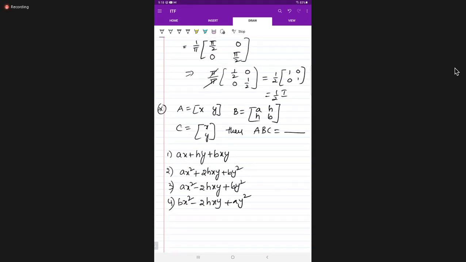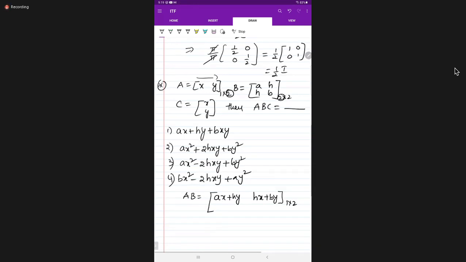First, AB into C. First, find out AB. What is the order? One row, one column. This is 1 cross 2, and 2 cross 1. So 1 cross 2. First row: XA plus AX, H, HY, then XH plus BY. That's Y, right. This is 1 cross 2.